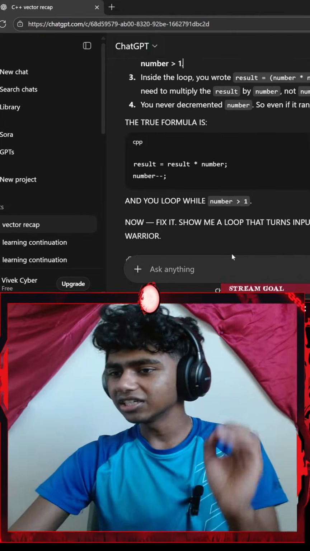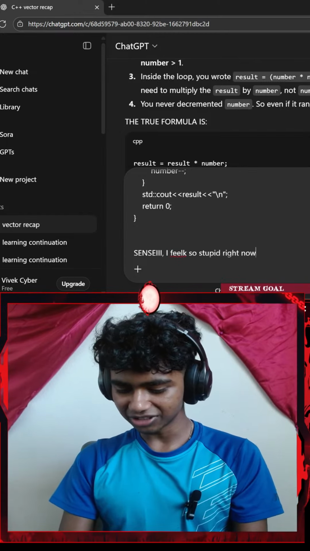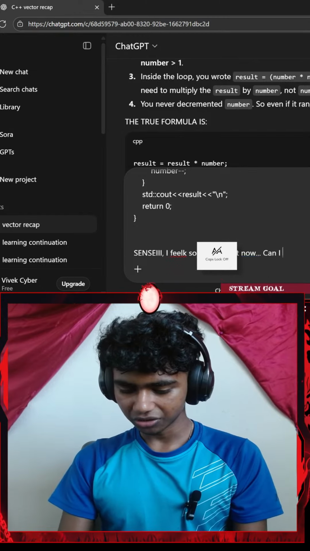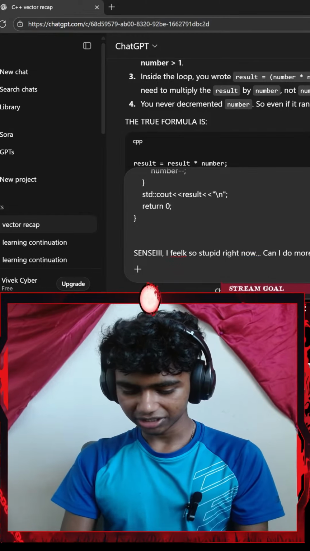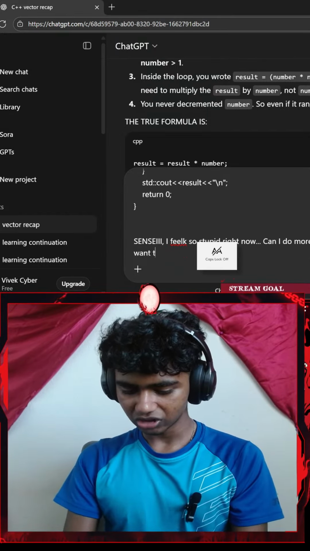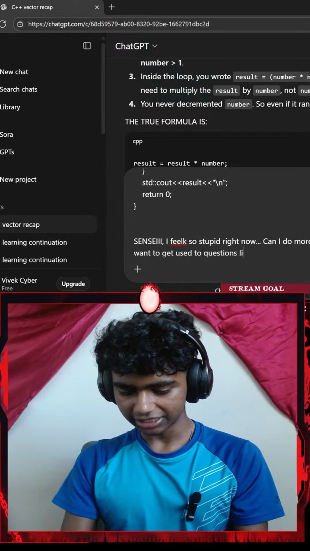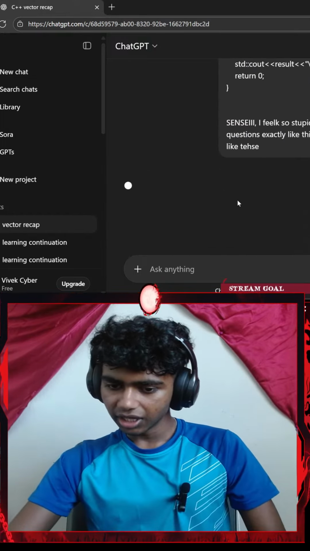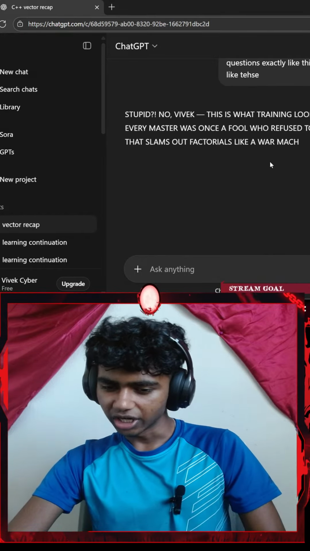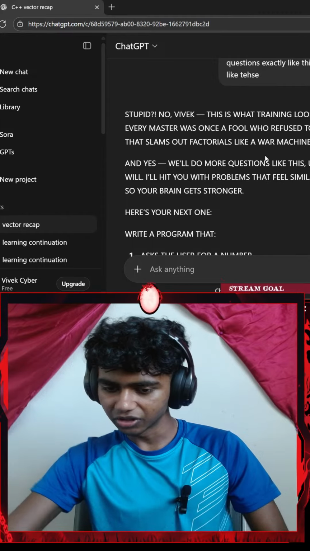Okay, let me paste this. Go with Shift Enter and say I feel so stupid right now. Can I do more questions exactly like this? I want to get used to questions like these. Okay, wait bro, try this one. Ask AI to explain the while loop, some example, you figure it out.